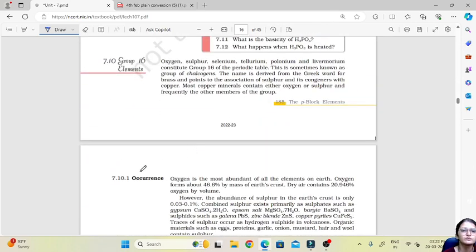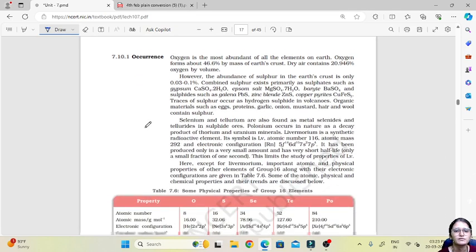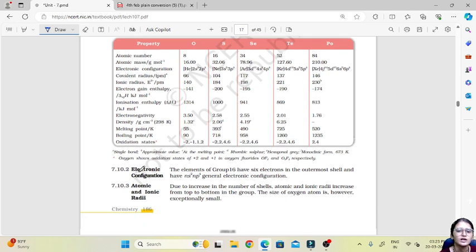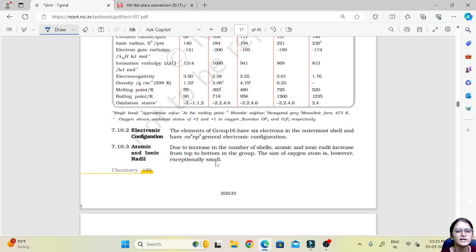Then we'll move on to the group 16 elements. Group 16 elements: we have oxygen, sulfur, selenium, tellurium, polonium and livermorium, in which the first 5 elements are important. So we can see oxygen, sulfur, selenium, tellurium, polonium. Their atomic numbers are as given, and their masses and configuration. Their general configuration is ns2 np4, wherein in the p orbital we have 4 electrons.